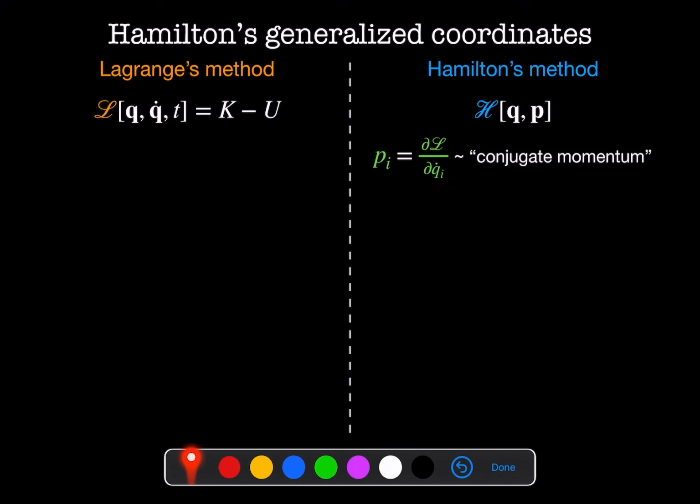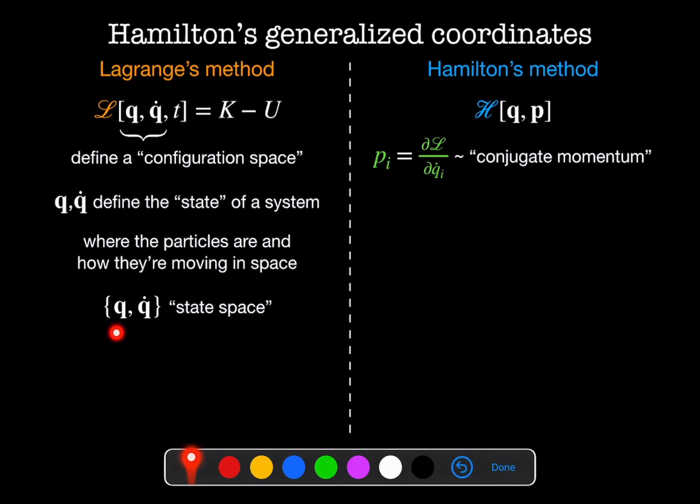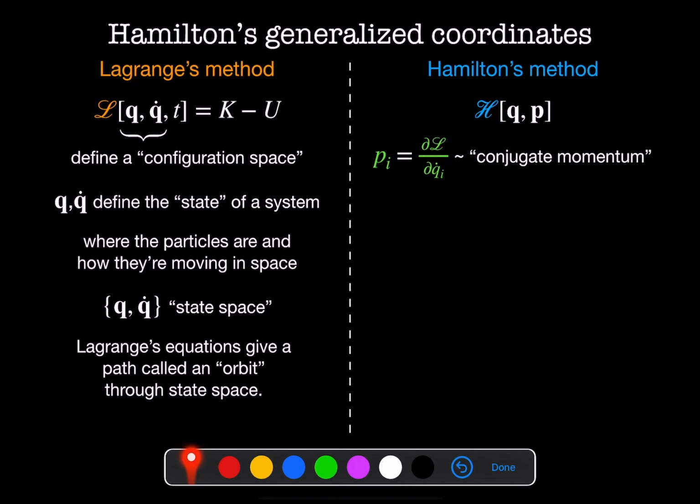In Lagrange's method, q and q dot define what we call a configuration space. And any point q, q dot in that space defines the state of a system. So that's its position and velocity. And that's something that you'll have at every point along the trajectory. It'll be some combination of q and q dot. This combination of q, q dot is called a state space. Lagrange's equations give a path through state space that's called an orbit.